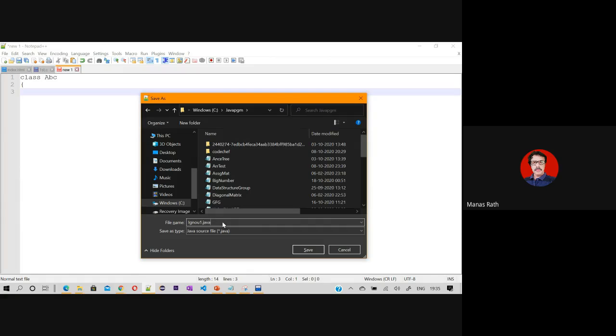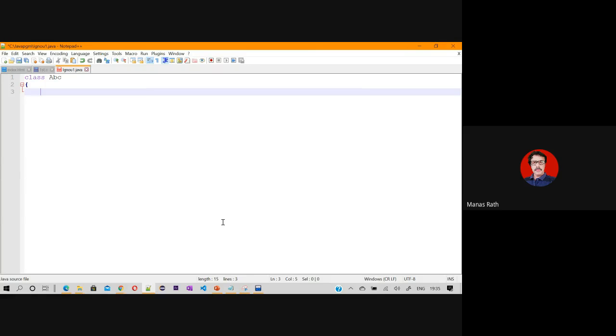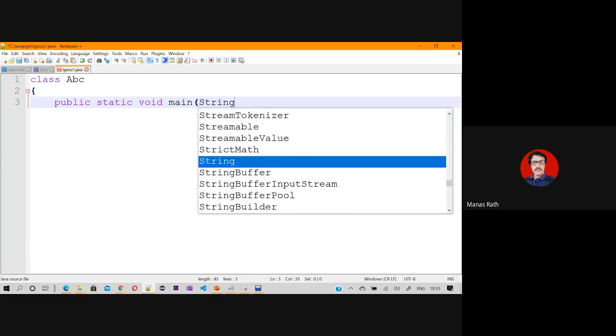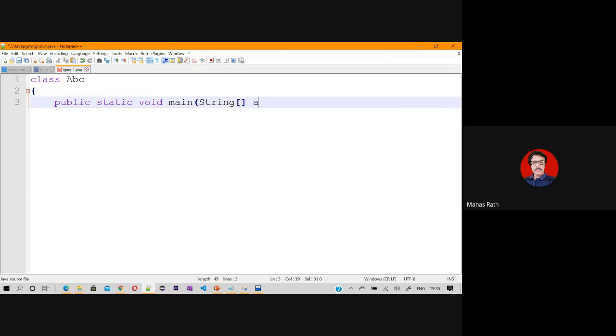IGNOU1.java. The extension of the file to be always .java. Now, I don't know whether you are having any prior knowledge to this, but still I'm writing a very simple program and let us check what will happen. Public static void main is the minimum thing we have to write, the prototype. And this is the String. Let us write something like args. And here I'm writing System.out.printf hello world.